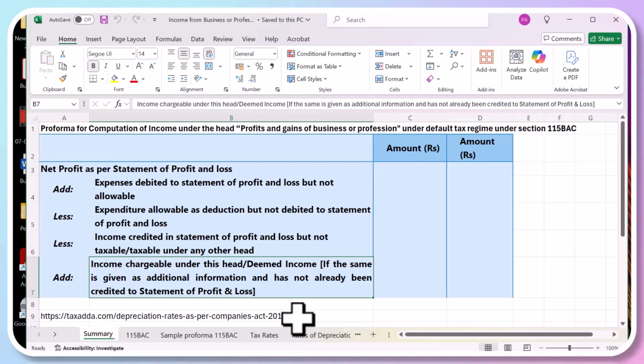First, you add expenses debited to statement of profit loss account but not allowable. This is a very important part. First you have to show what profit the company has earned as per the income statement. Then there are certain expenses shown in the income statement, which reduce the income, because those expenses have been debited, but they are not allowed under the Income Tax Act.